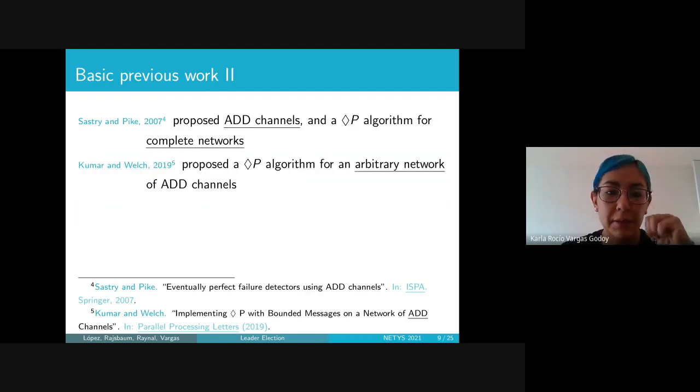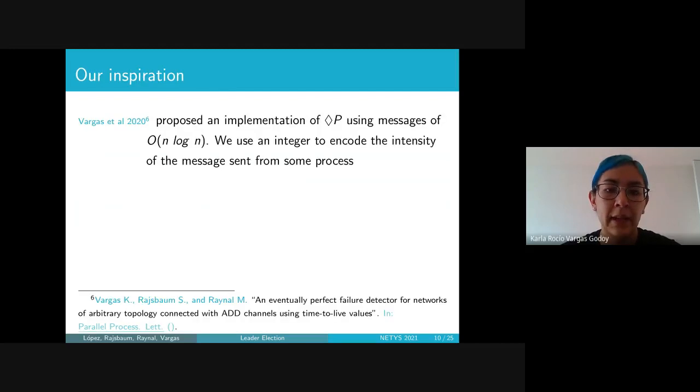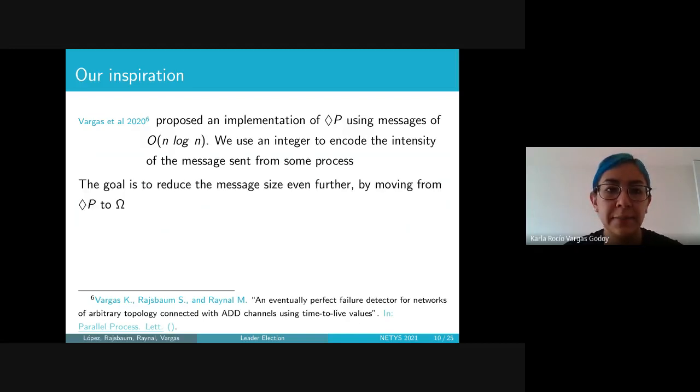And then we have the paper from Kumar and Welch, where they proposed an algorithm for Diamond P for arbitrary networks of ADD channels. Then we proposed an implementation of Diamond P using messages of order n log n, and for achieving this bound, we use an integer to encode the intensity of the message sent from some process. Now, we want to reduce the message size even further by moving from the Diamond P problem to the omega failure detector.